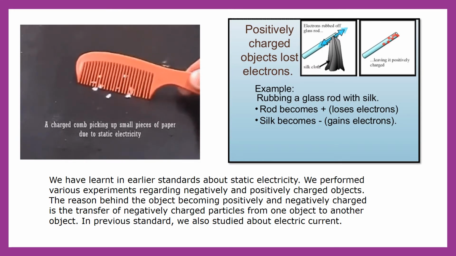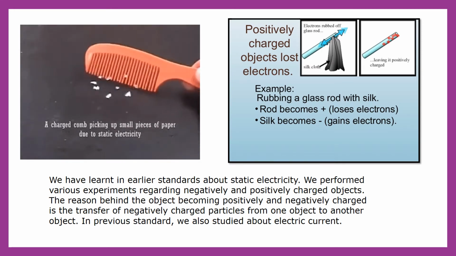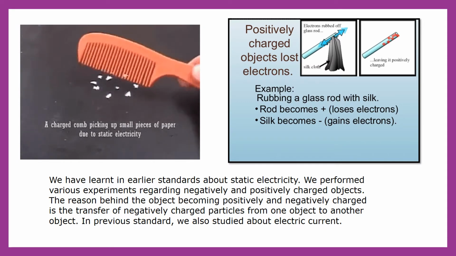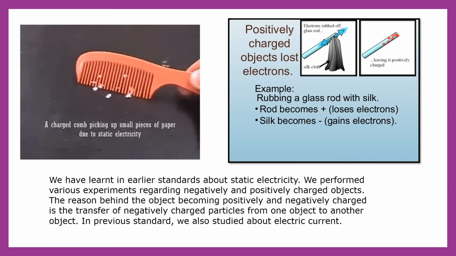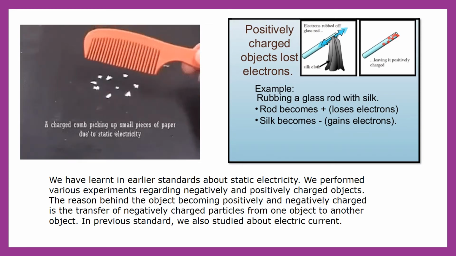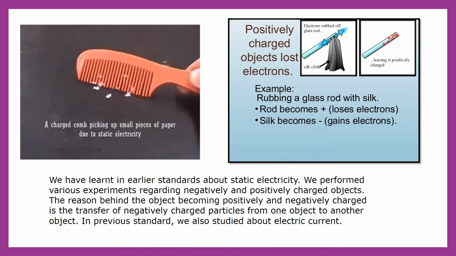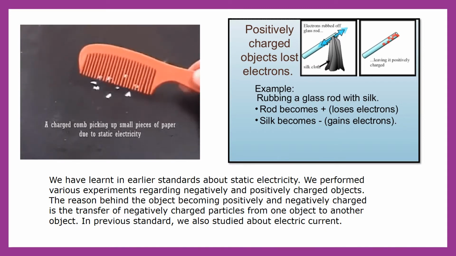Now we have seen this silk cloth and glass rod experiment also. When we rub this glass rod against the silk cloth, the silk cloth gets a negative charge and the glass rod gets a positive charge. Okay, and due to that they show static electricity. Means this glass rod is attracted towards the silk cloth due to the formation of static electricity.